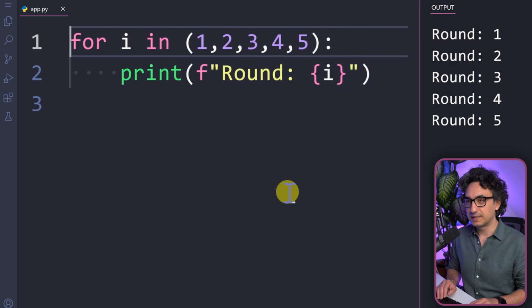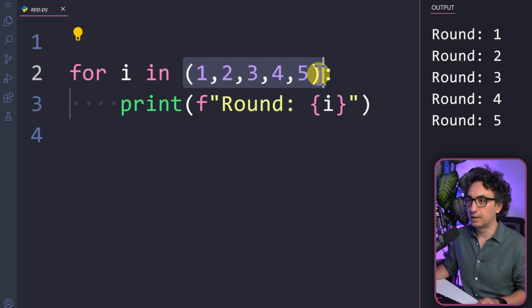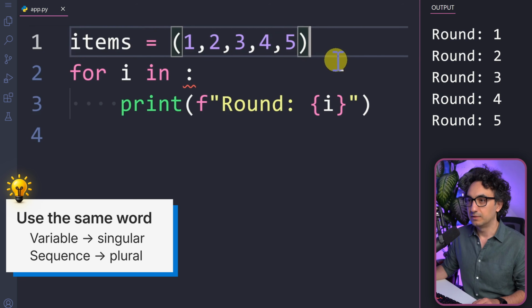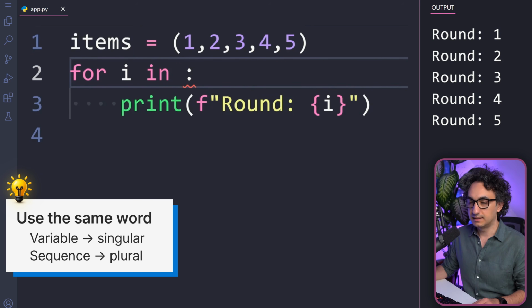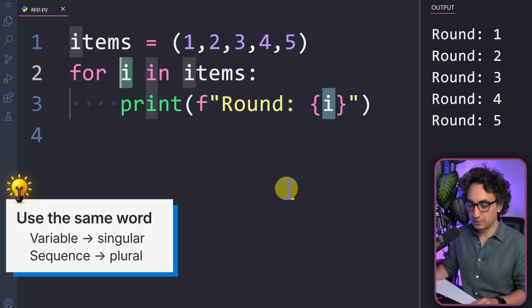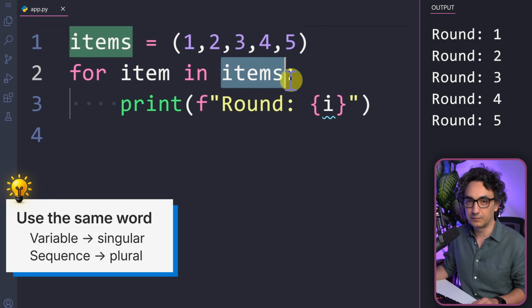Now I would like to show you a rule for the naming of the variable and the sequence that we usually use. For example, we could put our sequence in a variable called items equal to this value, and then we could use this variable inside our for loop. Usually we call it like this: for item in items. So the variable name is singular and the sequence is the plural of the same name.